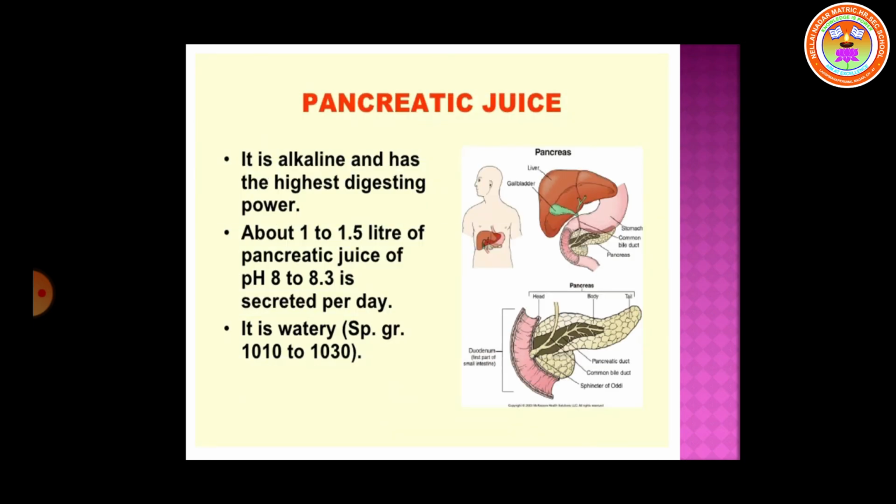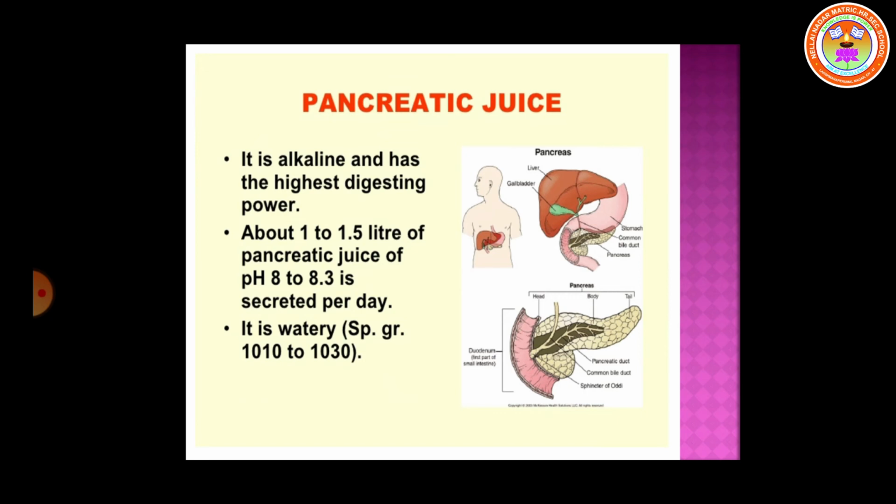Now, the pancreas acts both as an exocrine gland and an endocrine gland. The exocrine part of the pancreas releases pancreatic juice, which contains three enzymes: lipase, trypsin and amylase, which digest fats, proteins and starch respectively. I repeat, there are three enzymes in the pancreatic juice, that is lipase, trypsin and amylase. Lipase digests fat, trypsin digests protein and amylase digests carbohydrates, that is starch.